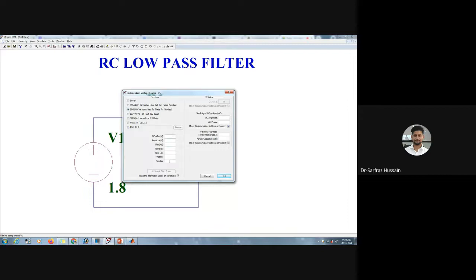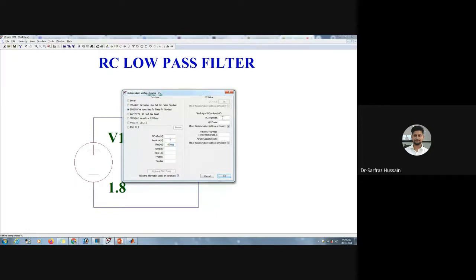Now we have got these many values, so we'll have to put some values to it. So DC offset value, amplitude value, whichever we want, we'll use that. Suppose I only want amplitude and frequency. So I want amplitude to be, say, 2 volts, and let us say the frequency I want is 100 mega. In this case, if you write 100 capital M, this M actually means milli. So in order to make it mega, we need to write it MEG. So when we write MEG, this becomes 100 megahertz.